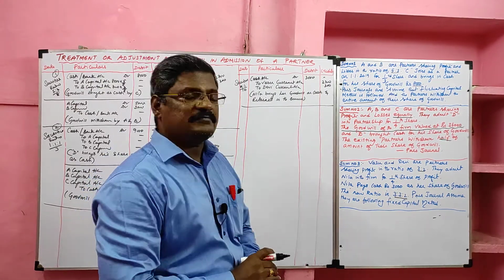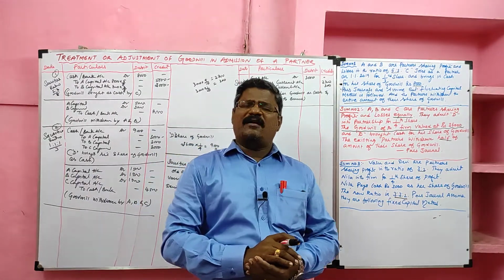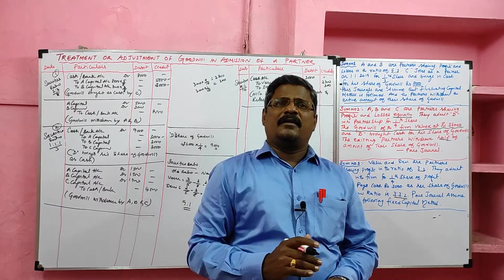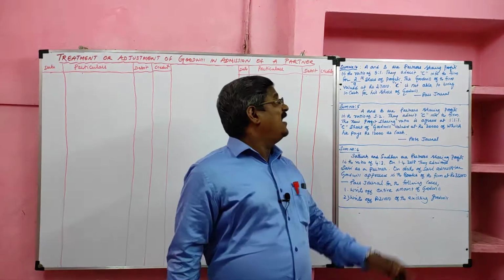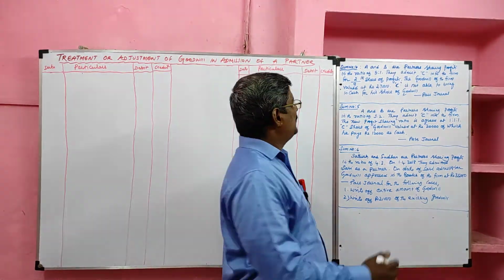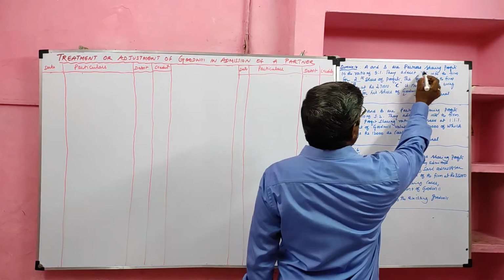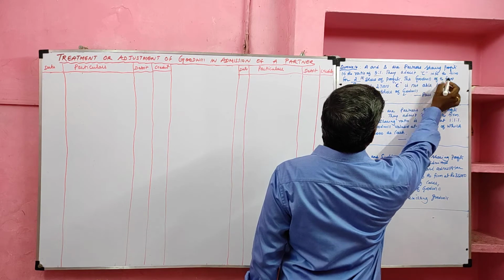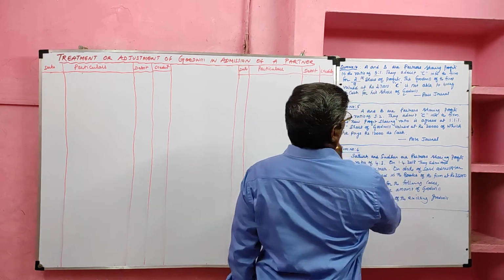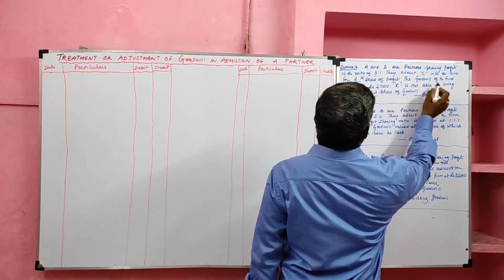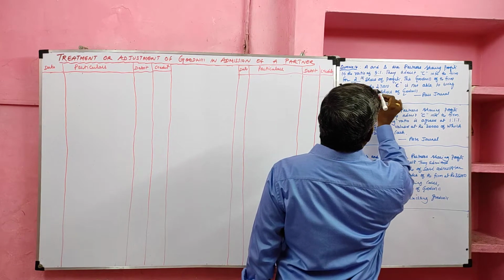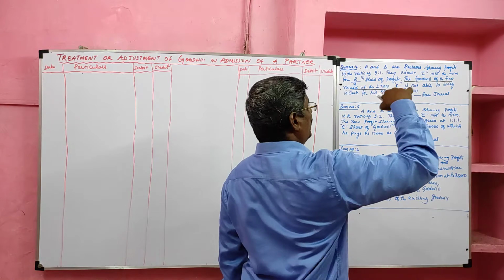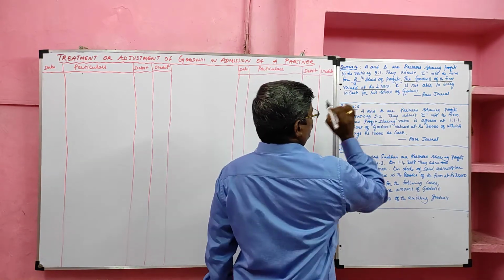Students, we completed 3 problems. We have 2 more problems. Let me see. Students, let us learn the fourth problem. A and B are partners sharing profits in the ratio of 5:1. They admit C into the firm for 2/9 share of profit. The goodwill of the firm is valued. Here the new partner's goodwill is not given. The total goodwill of the firm is given, 27,000.